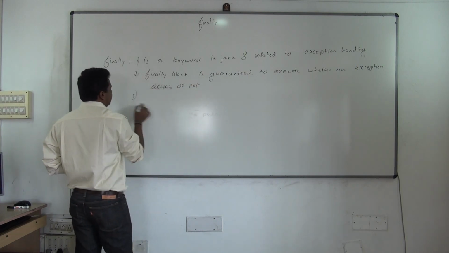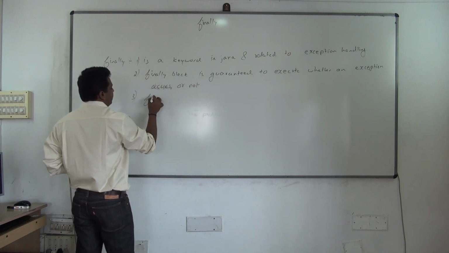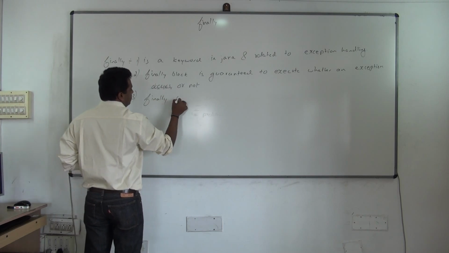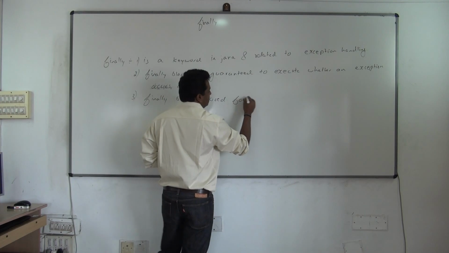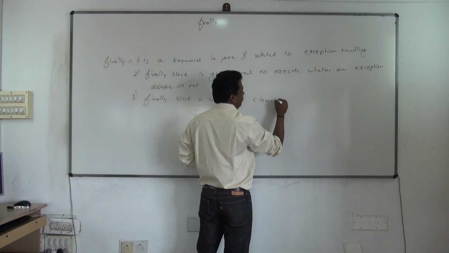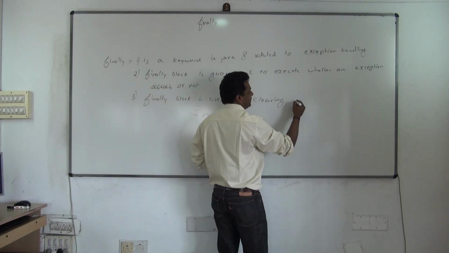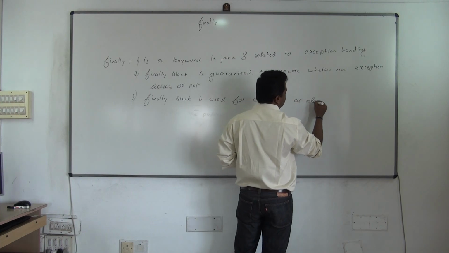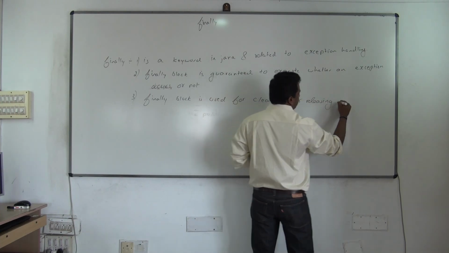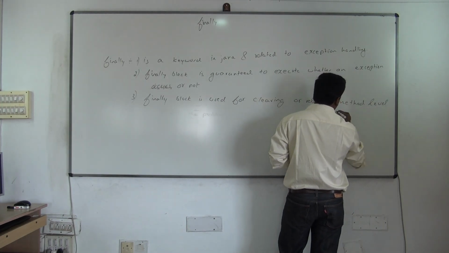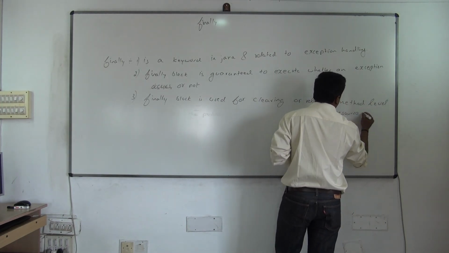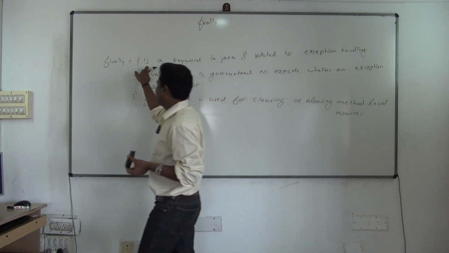Third thing, the finally block is used for clearing or releasing method level resources. This is the very, very important point now. Why do you use finally? So this point you understood.